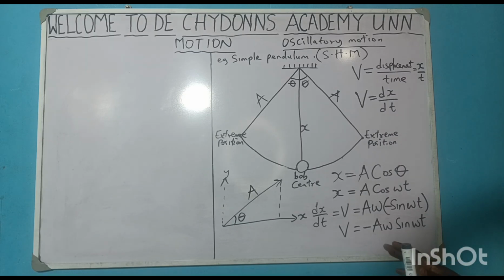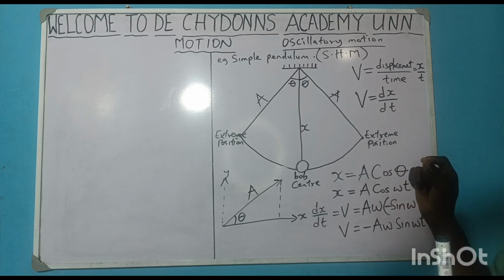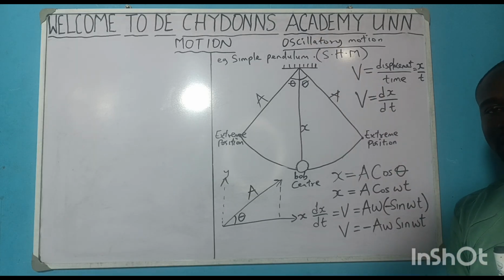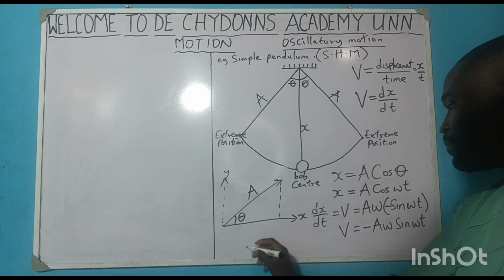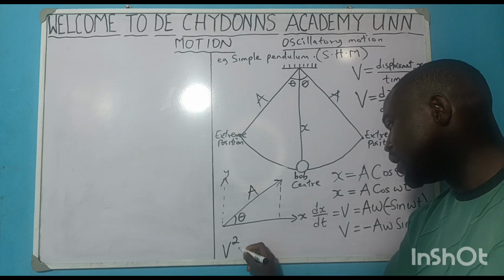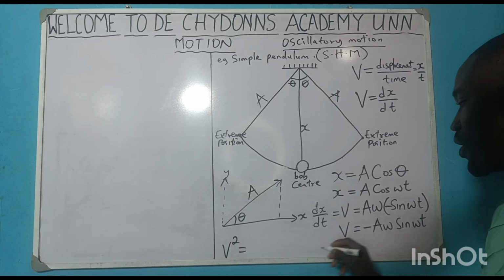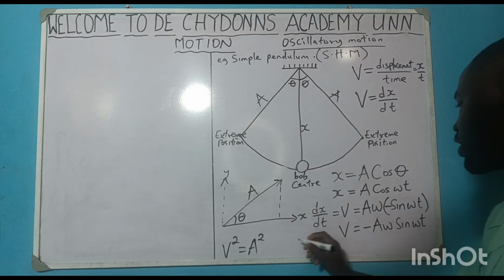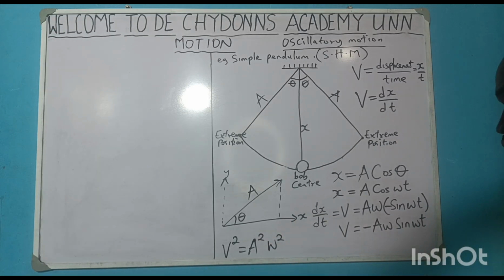Because we want to finalize the actual formula for velocity of a body that undergoes simple harmonic motion. Are you getting it? Now, squaring both sides. If I square v, I will have v squared equals a squared w squared sine squared wt. I am squaring both sides. That is what I'm doing.